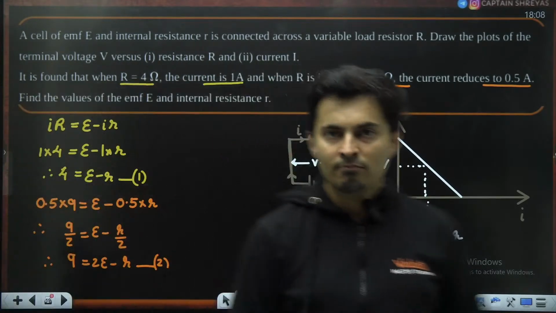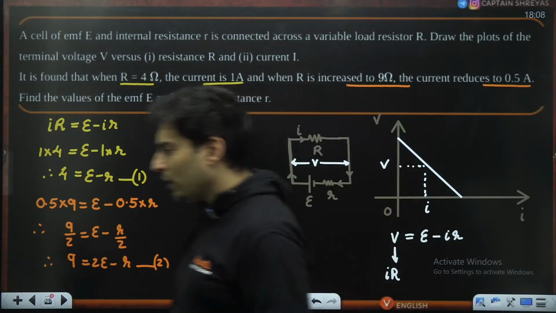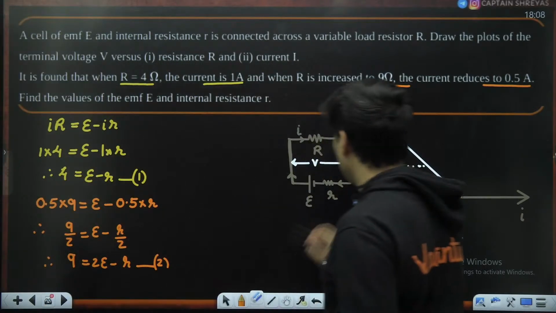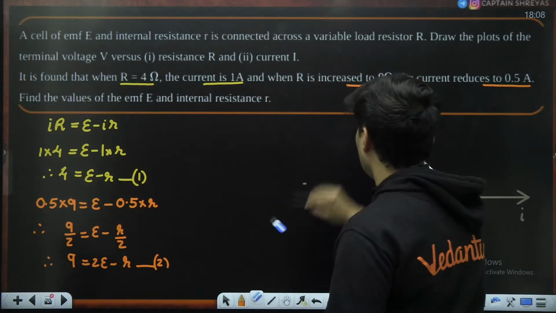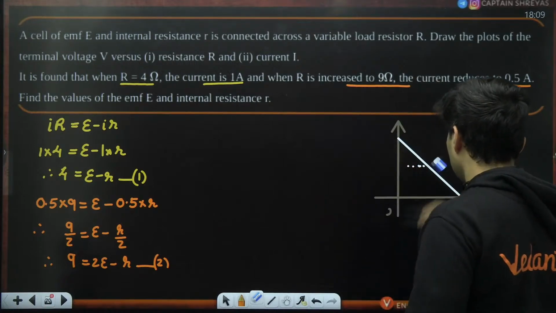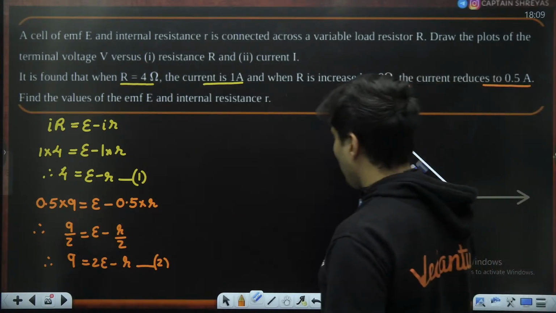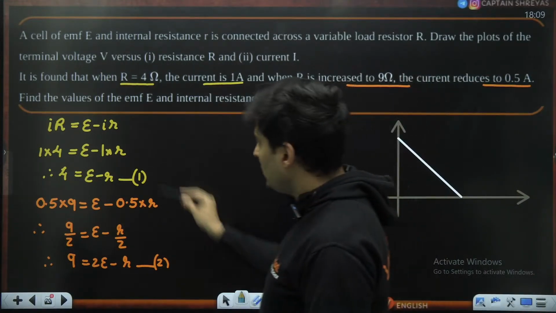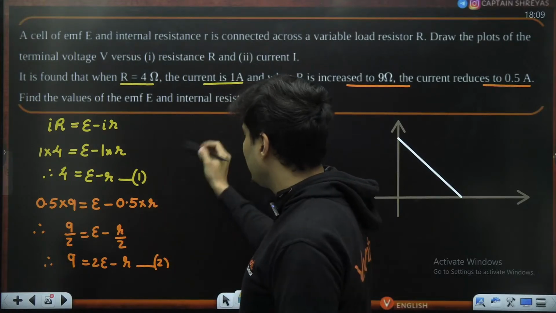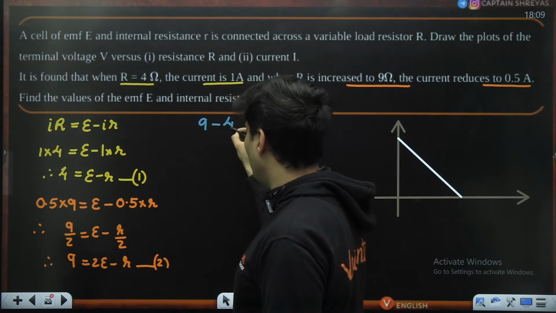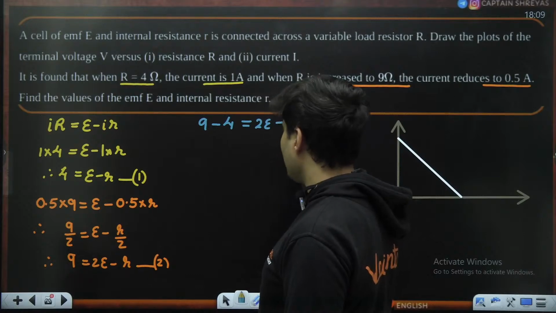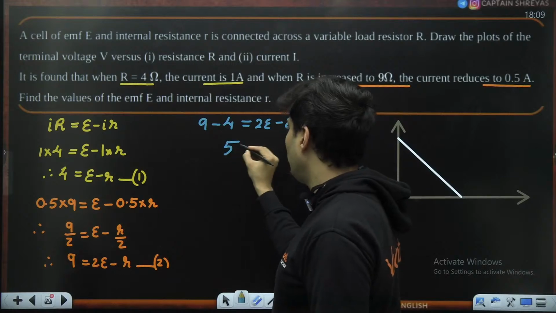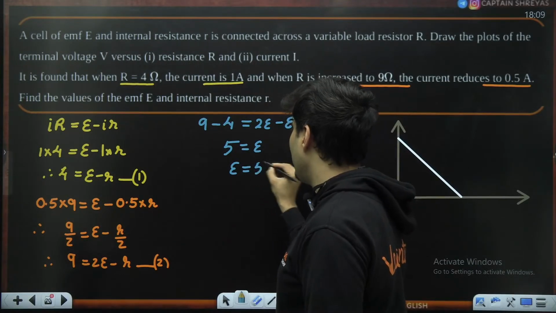Everybody fine till this point? Yeah, these equations we got. Now what do we do next? You have to solve these two equations, right? So let's solve it over here. What is the best way to solve it, guys? I feel we should just subtract these two. I think then r will get cancelled. So 9 minus 4 will be 2E minus E. This r and r will get cancelled. Is that right? We have just subtracted the two equations. So 5 is equal to E, or EMF is basically 5 volts.